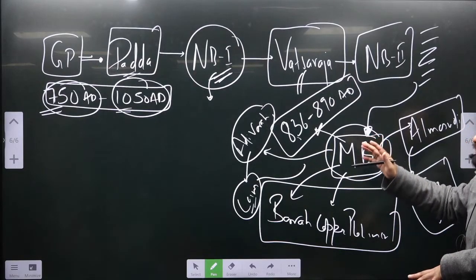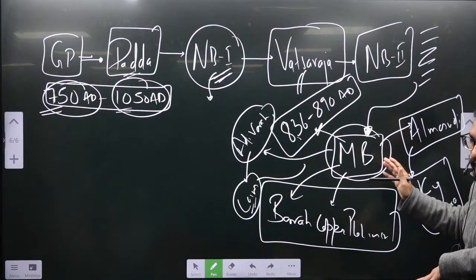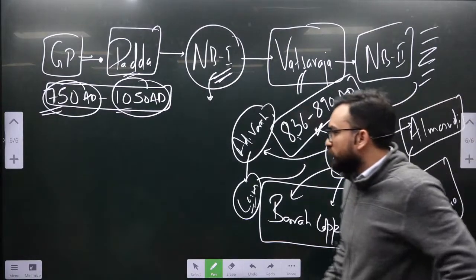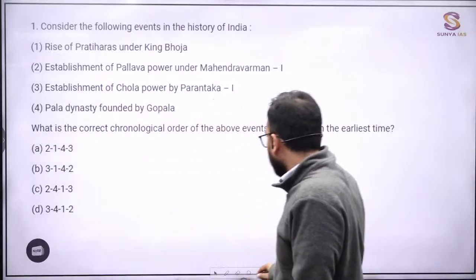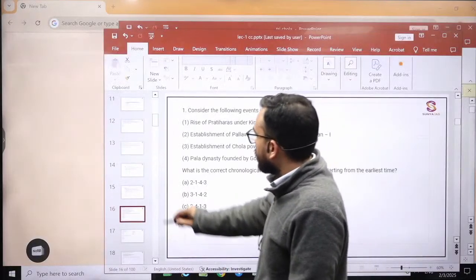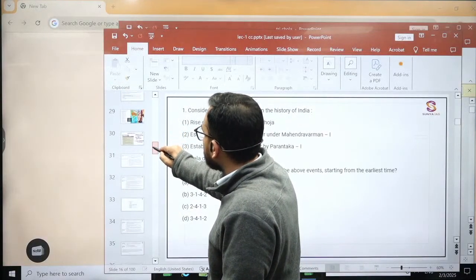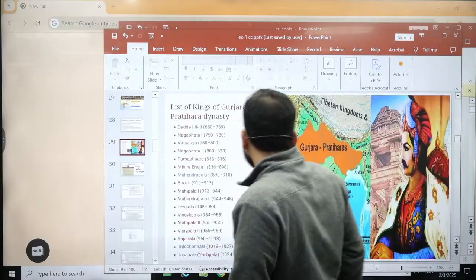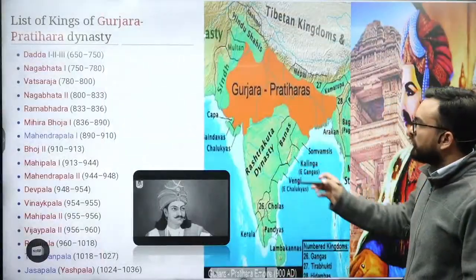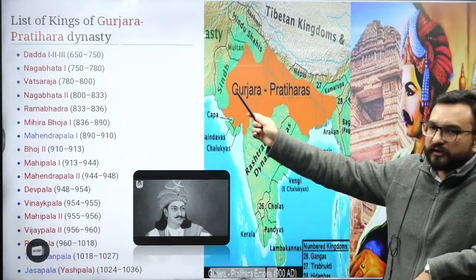Now there are a lot of rulers in Gurjara-Pratihara. Let me show you so that you can understand. This is the list of Gurjara-Pratihara rulers.